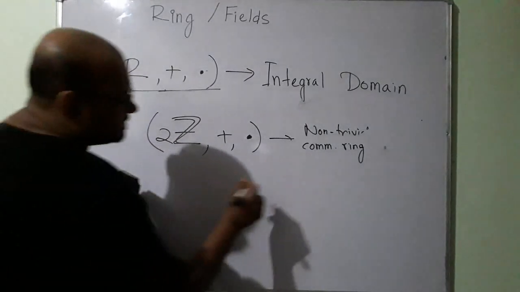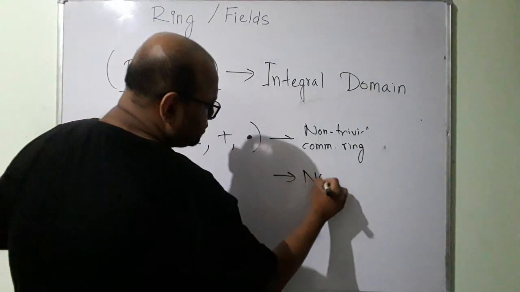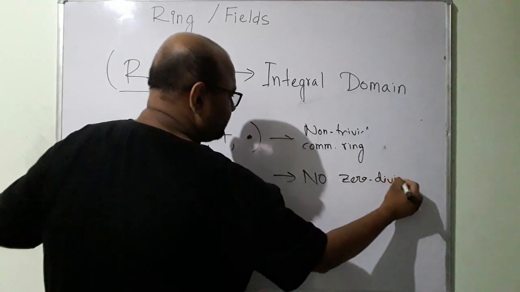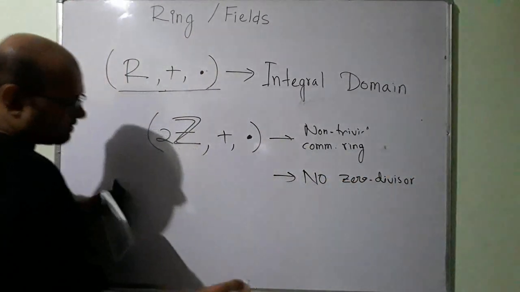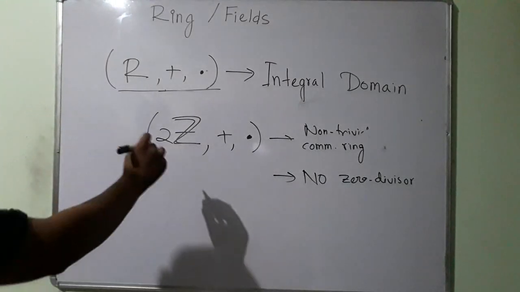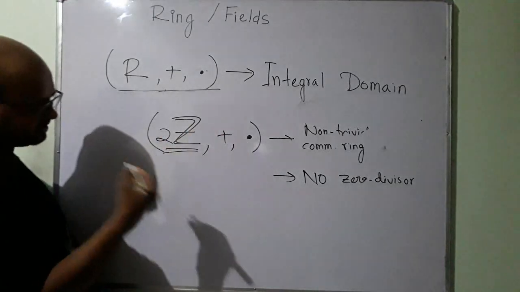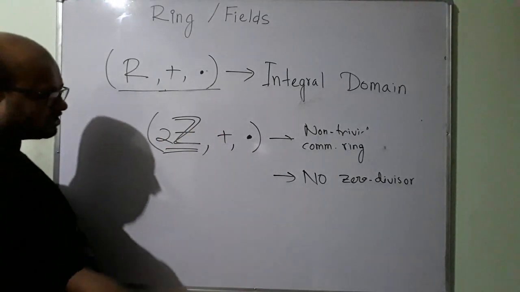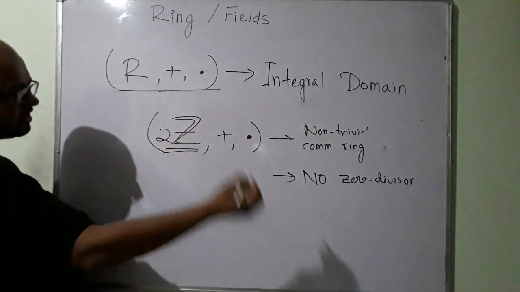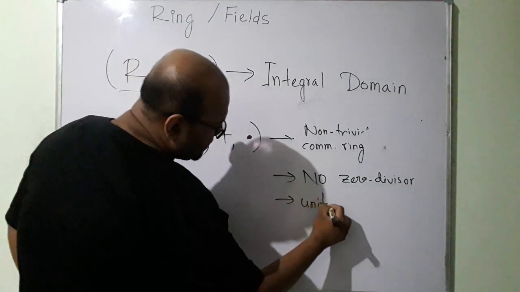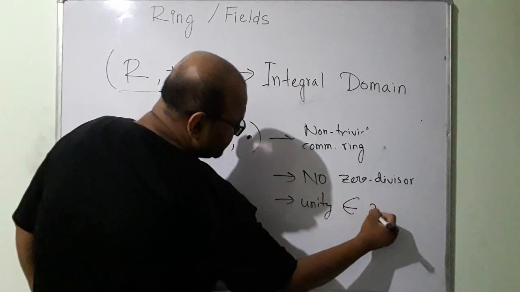So this has no zero divisor. But does unity belong to the set? The multiplicative identity is 1. 1 is an odd number. This is the set of even numbers. So unity does not belong to the set.